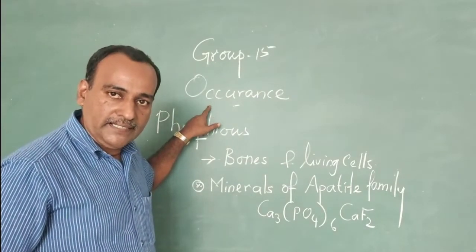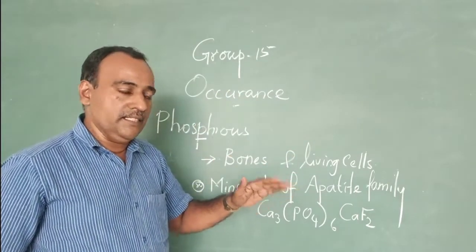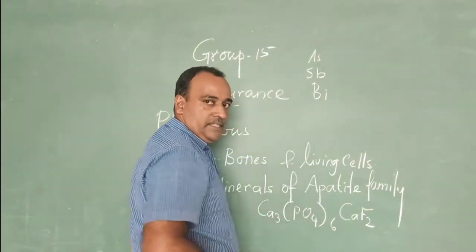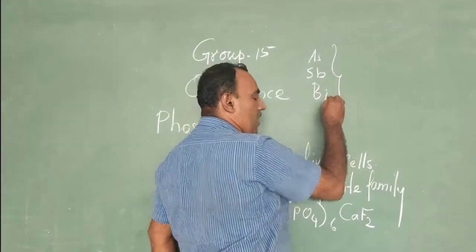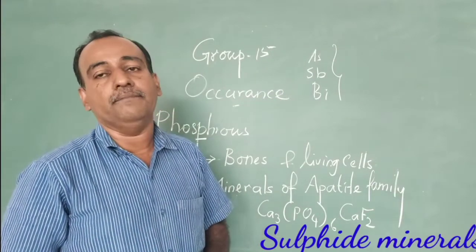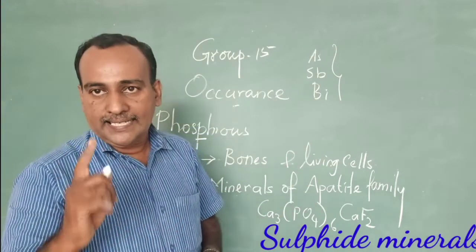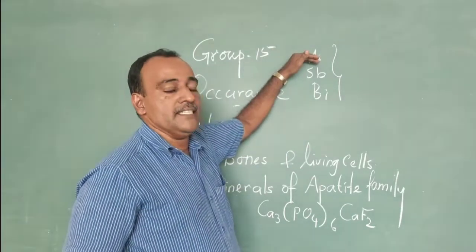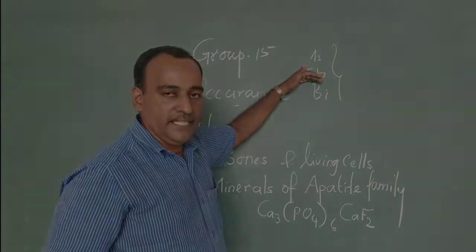The next elements are arsenic, antimony and bismuth. These are mainly found in the earth crust in the form of their sulfide minerals, such as arsenic sulfide and antimony sulfide.